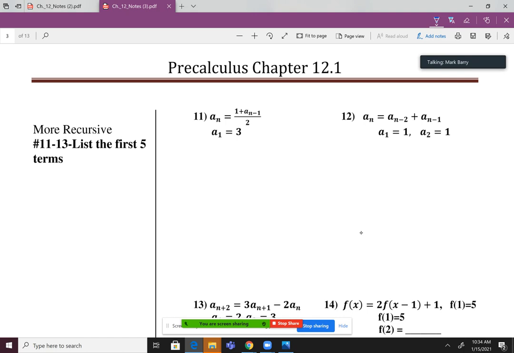So we already know what a sub 1 is: 3. So a sub 2 would be 1 plus the previous term divided by 2. Whenever you see a sub n minus 1, that just means plug in the previous term, whatever it is. It will be changing along the way.